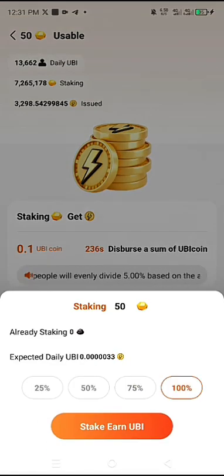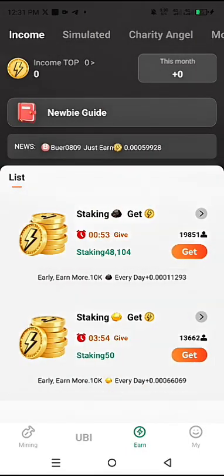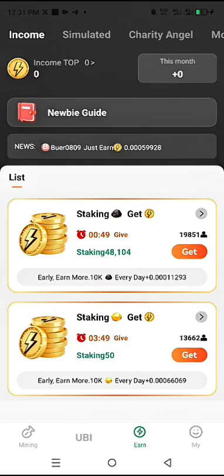That's when you should stake half. But if you are not playing the in-game, you are encouraged to stake everything, so that you can mine gold. You can mine the UBI very fast. As you can see, the countdown has begun, and my UBI is already accumulating for me.